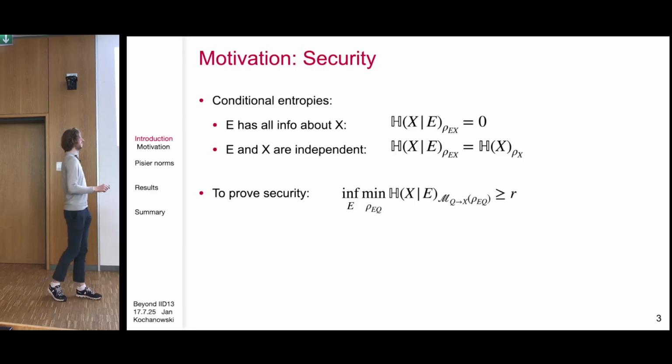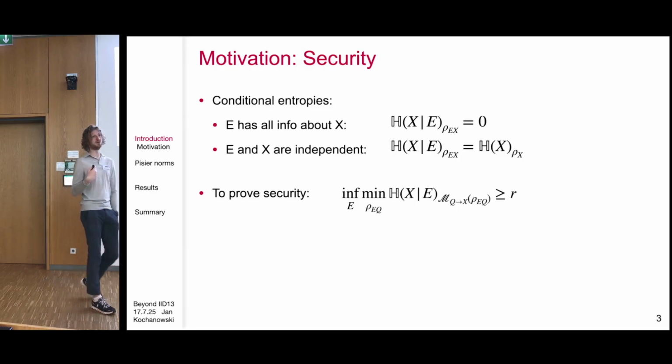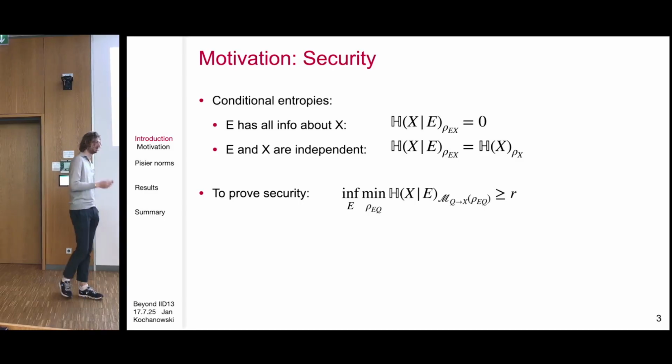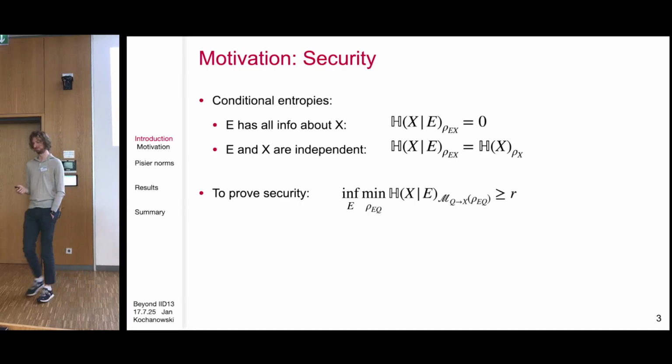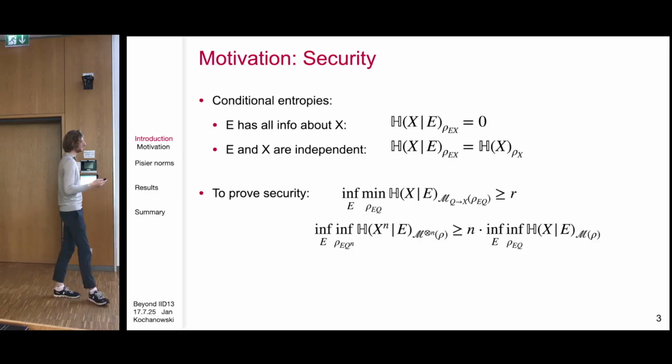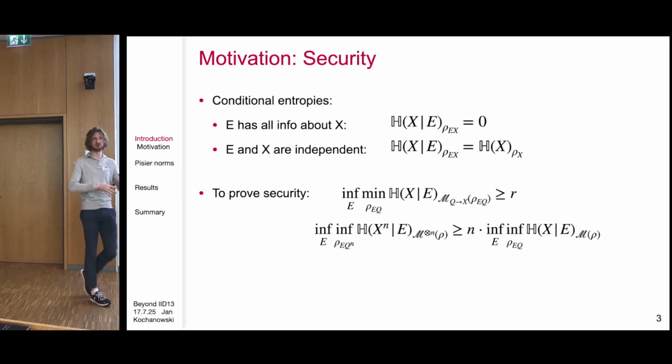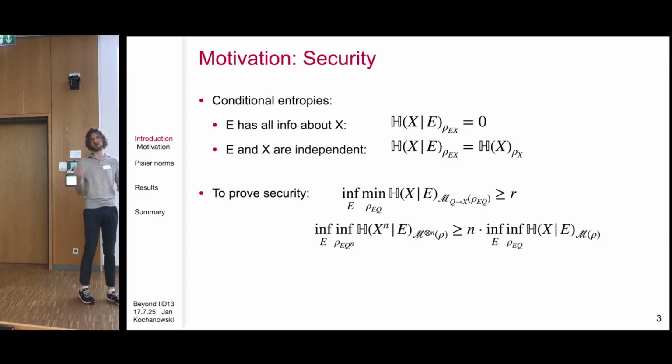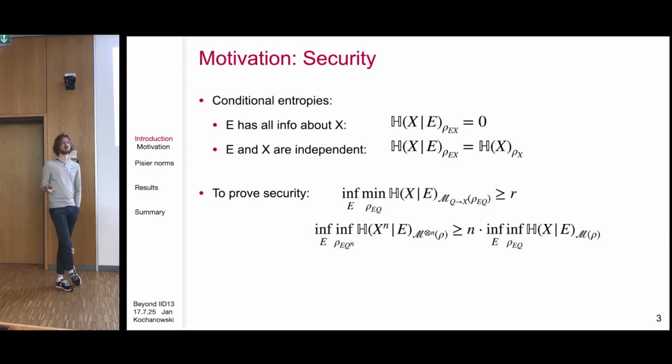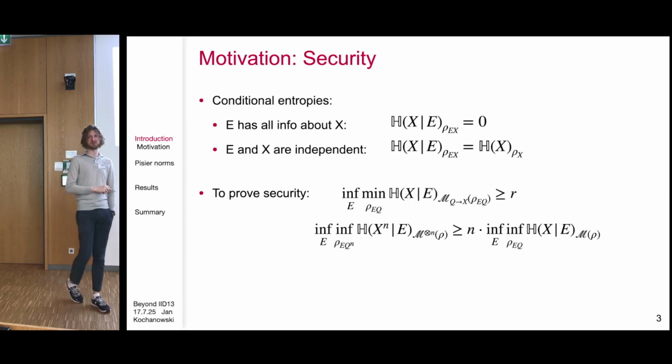We may also have a channel that has more than one output system, but this type of inequalities. And sometimes we may not want just one round. We may want n rounds because we want to generate n bits of a key. And then we want to ask what happens if I apply my map n times, and do I get something like n times the one round statement?